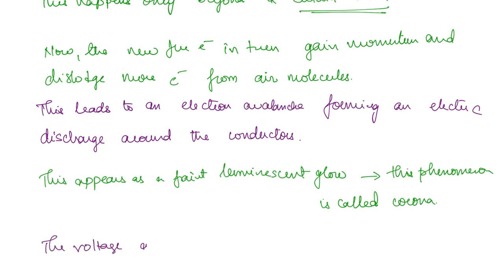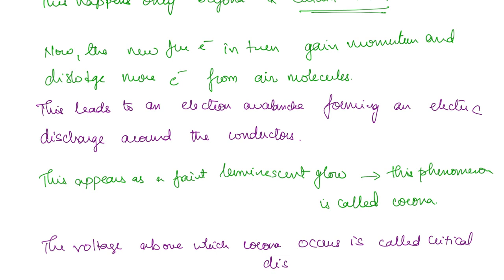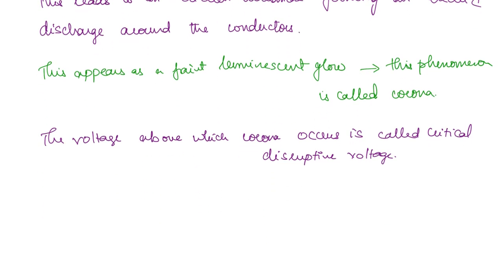The voltage above which corona occurs is called critical disruptive voltage. And to be visible to the naked eye, the discharge has to be a little more, and that voltage is called the visual disruptive voltage.